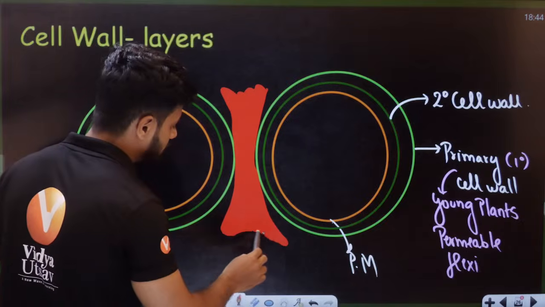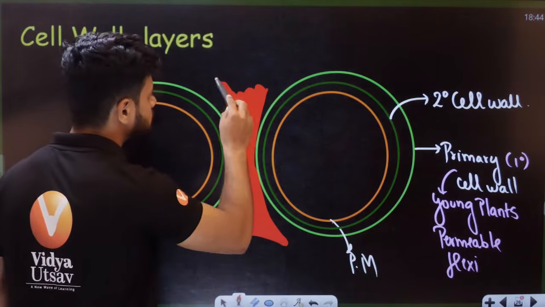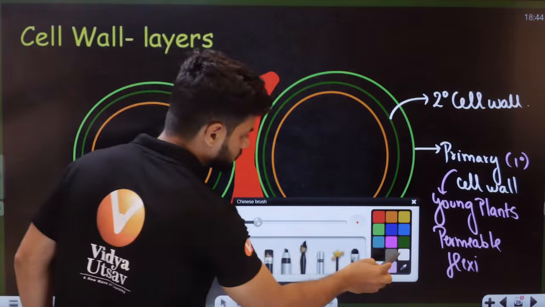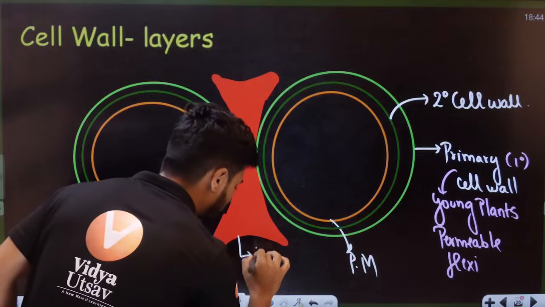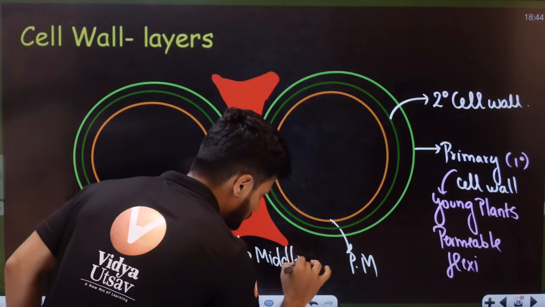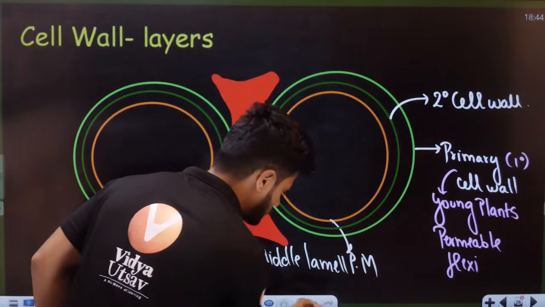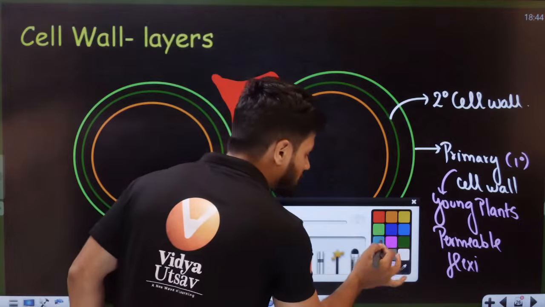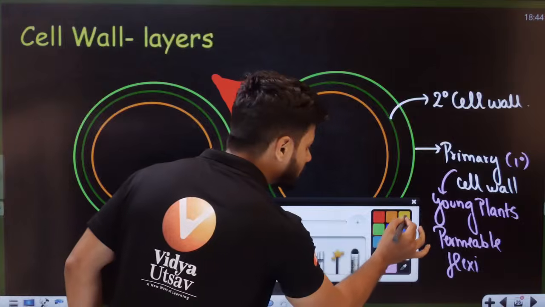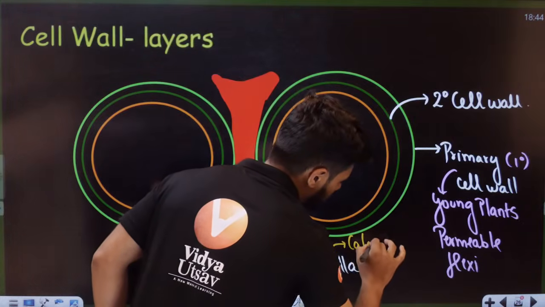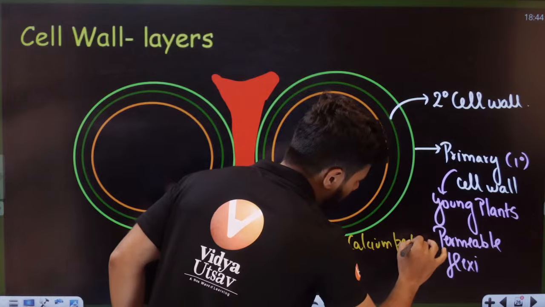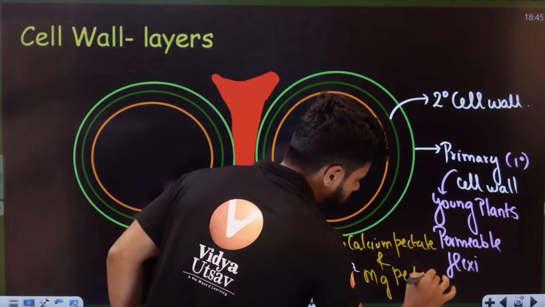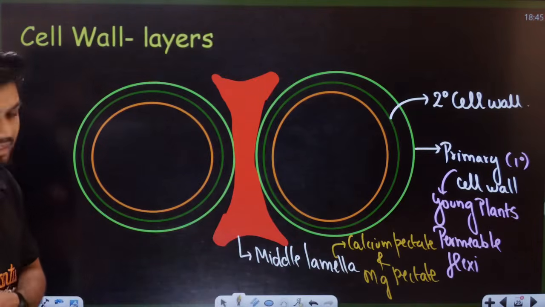Sometimes they can ask you, students, what is it made up of? The middle lamella is made up of calcium pectate and magnesium pectate.